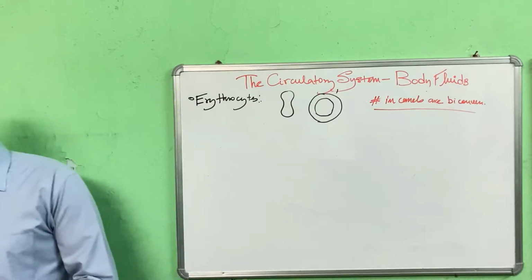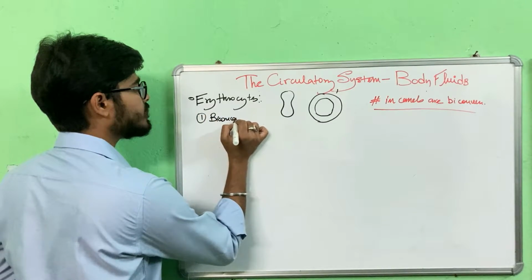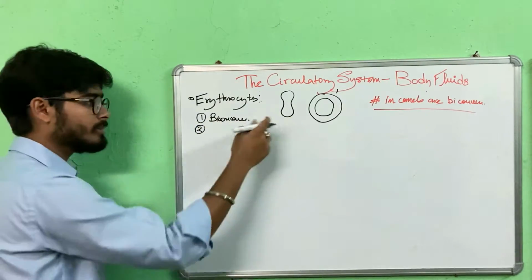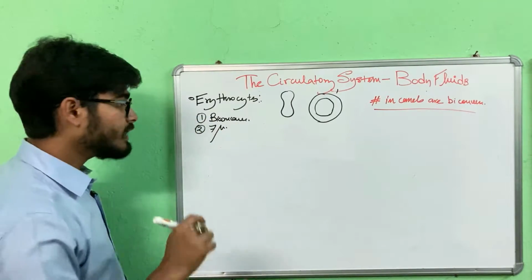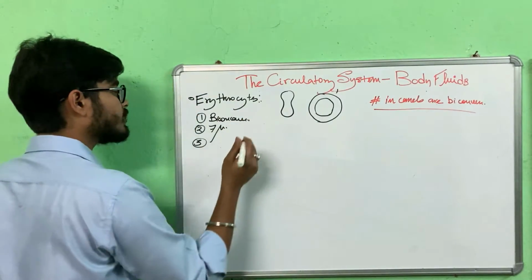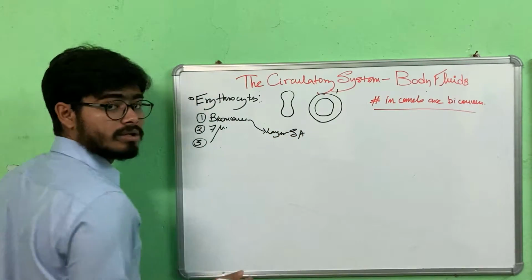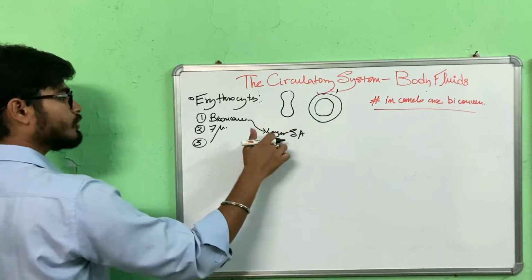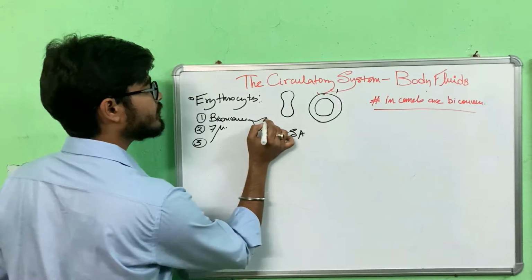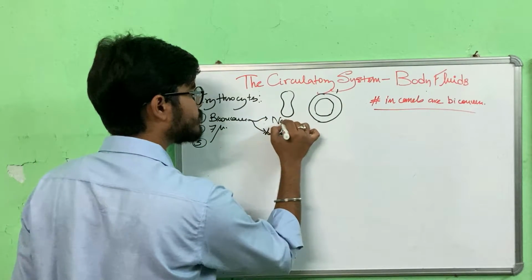Now let's talk about the characteristics of erythrocytes. First, as I said, it's biconcave in shape. Next, we have its size. It's the smallest of all the formed elements. It's about 7 microns in diameter. Now, what is the use of this biconcavity? It provides a larger surface area. You will know its use when it comes to the functionality of RBCs. And another benefit is that, due to its shape, it can easily pass through narrow capillaries.